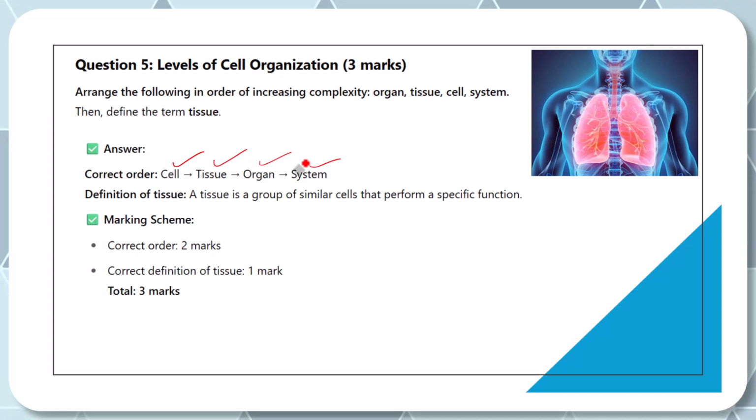And the tissue is a group of similar cells that perform a specific function. If you don't put the word similar, you don't get the tick. You must put the word similar.